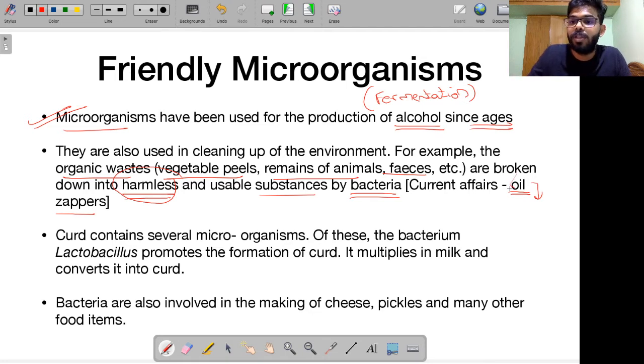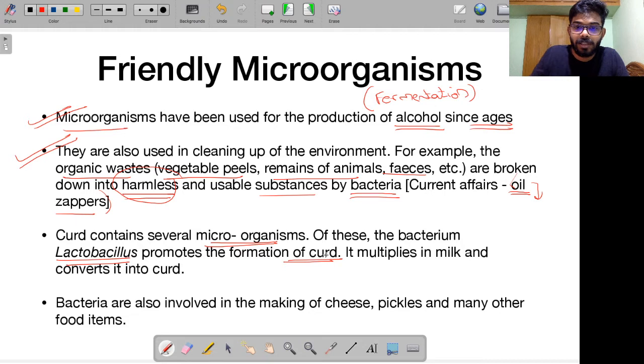For that, we can use these oil zappers, right? This was in the news. Curd contains several microorganisms, right? Of these, the bacterium called lactobacillus promotes the formation of curd. Obviously, curd is something that you can make at your house also, right? You add a little bit of curd and then you put milk with it.